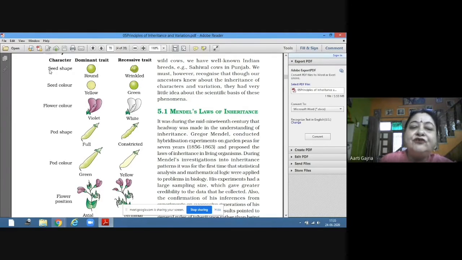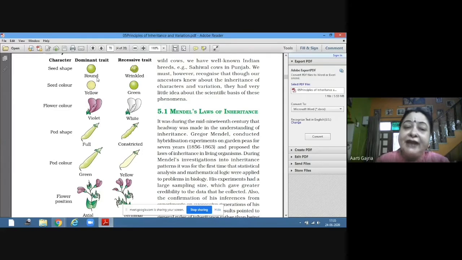First of all, seed shape. In seed shape, he took round shape of the seed and then wrinkled. So some plants had round shaped seeds and some plants had wrinkled seeds. Now these round seed plants he took for hybridization.